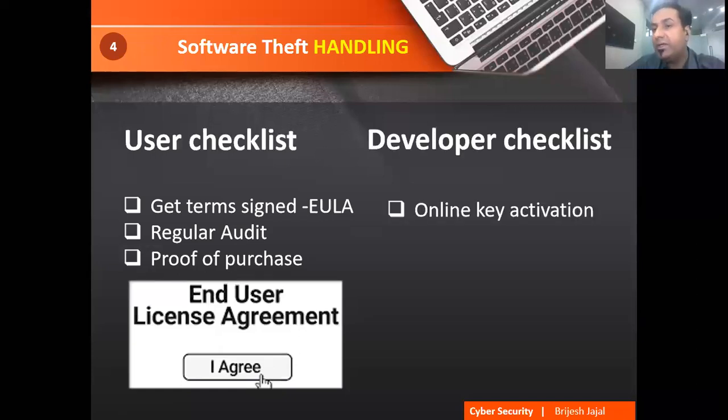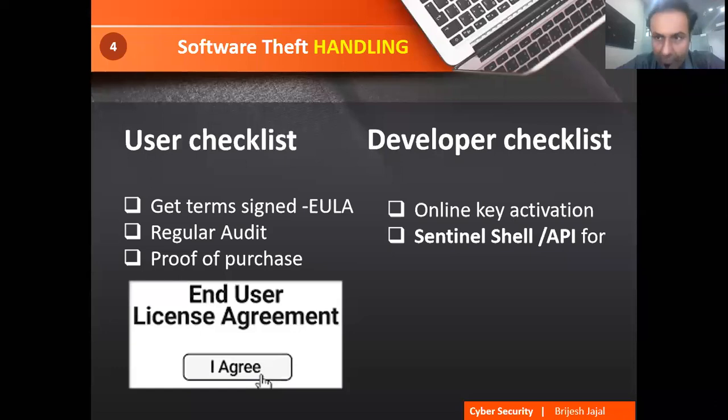Now on the developer side, just think you are developing very good software and people keep on copying. No one is paying you. Just imagine you have developed very nice software. Maybe the cost is only 5,000. One person has purchased it for 5,000 and he has given it to all his friends and family members. So you are not gaining anything out of it.